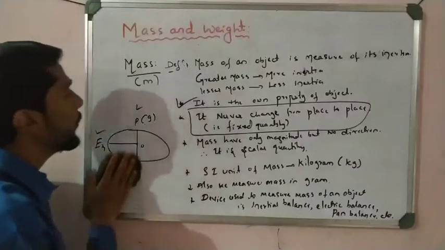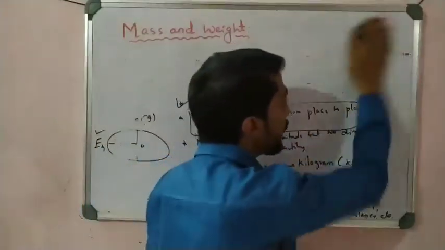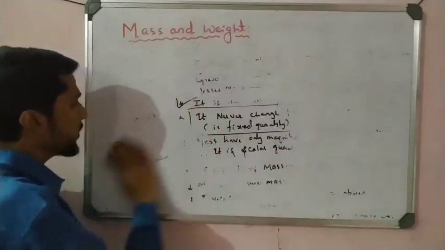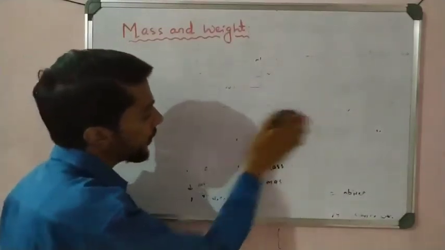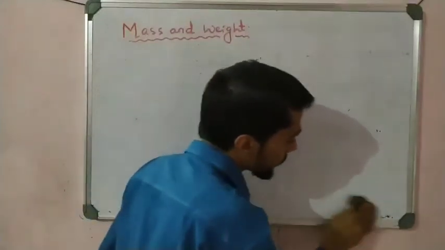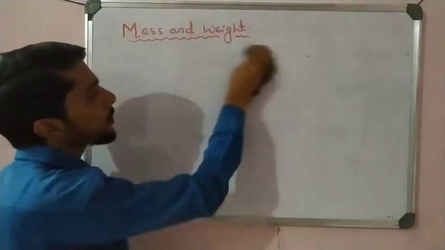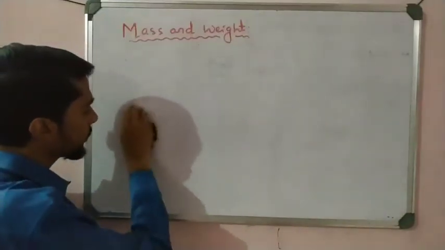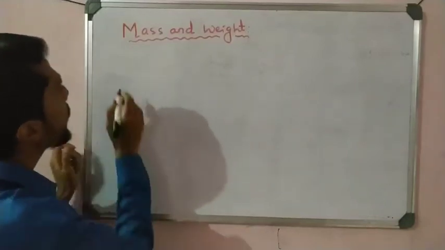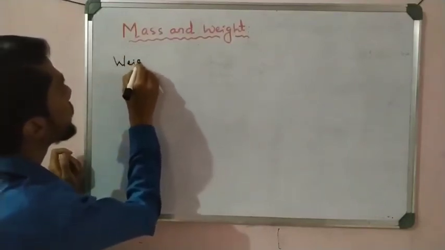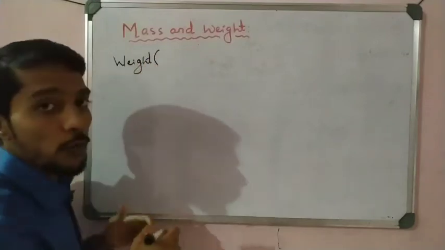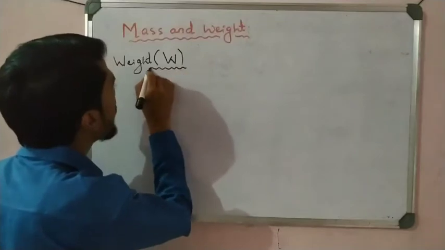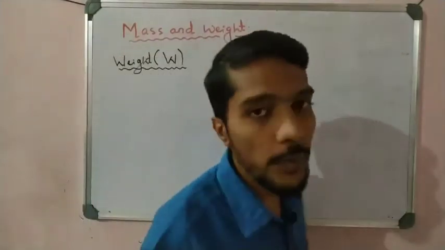Now come to the weight, students. Now take weight, and afterwards we differentiate between them, right? So first we take mass, and now second we take the weight. So let us see what is weight here. Okay, so next part, weight. And the symbol used for representing weight is W, capital W. Okay, it is a capital W, not small w. It is always a capital W, right?